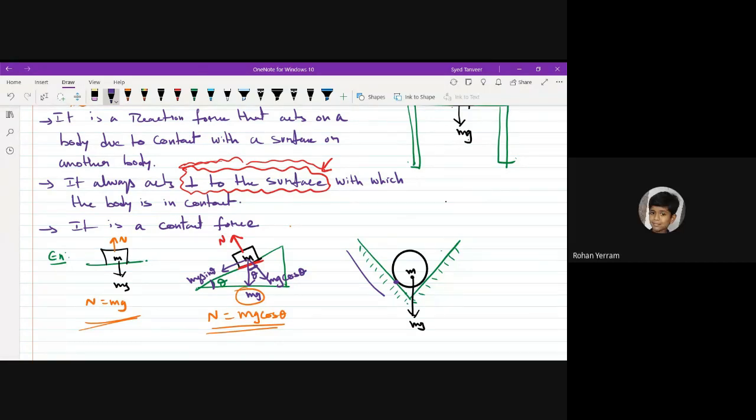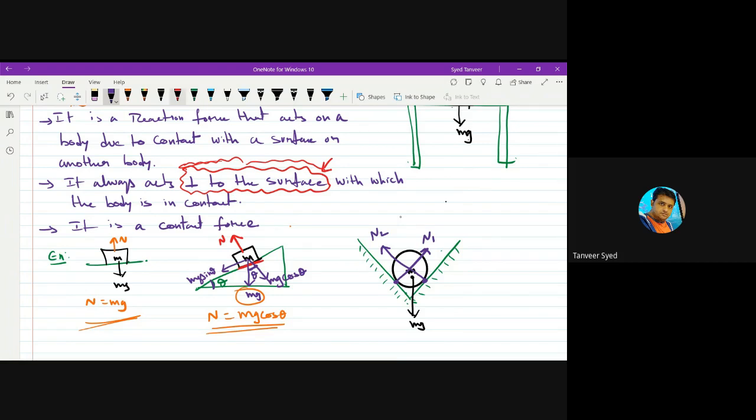We get two normal reaction forces. This is the point of contact, so one normal reaction is in this direction. I will call it N1, perpendicular to the surface. And here also there is contact, so here you'll get one more normal reaction, let us say N2. Two normal reactions are acting on the sphere.